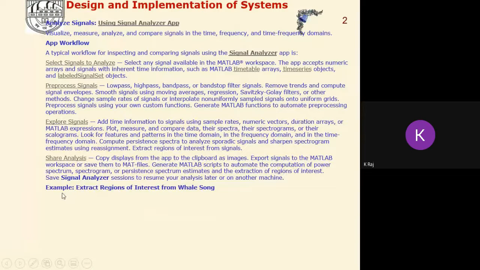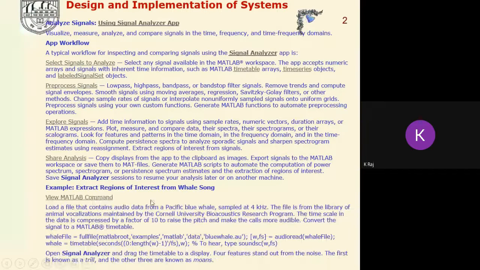Here we take a file related to a song, stored with the name song, and we will recall this file, then select the signals of this file, pre-process, explore, and share the signal.